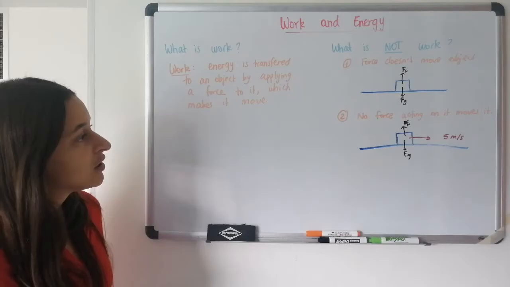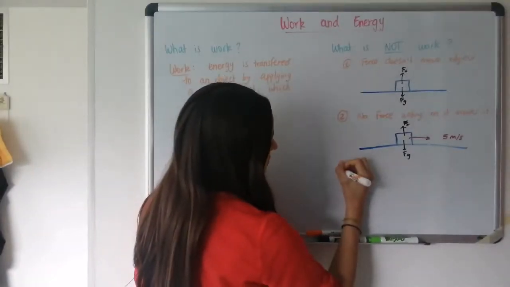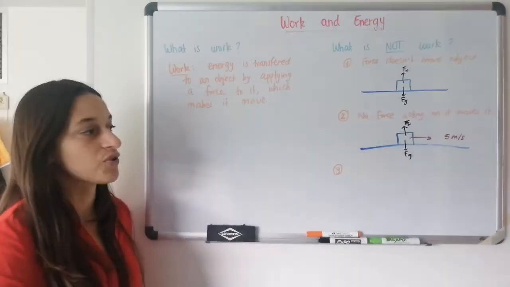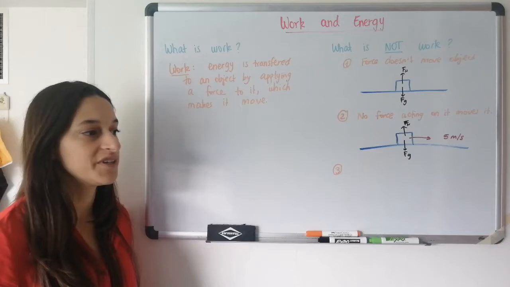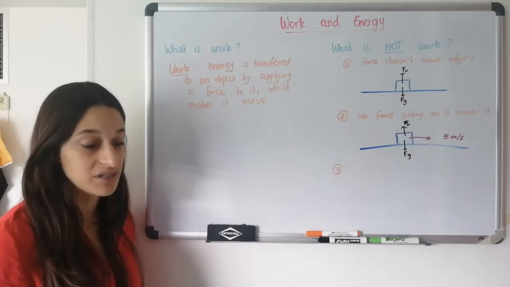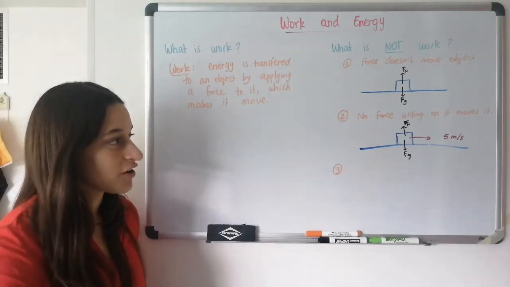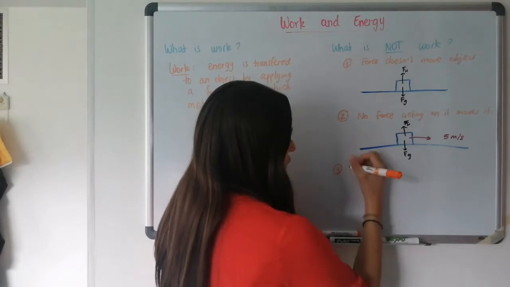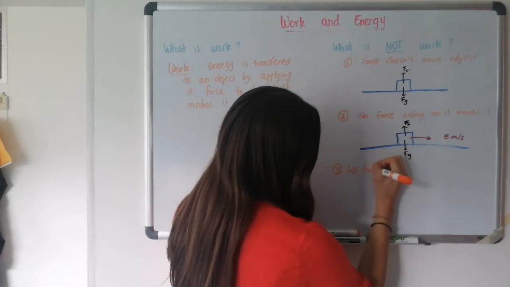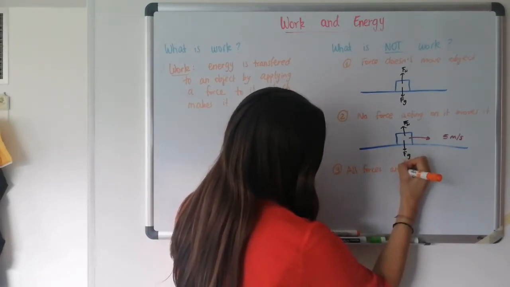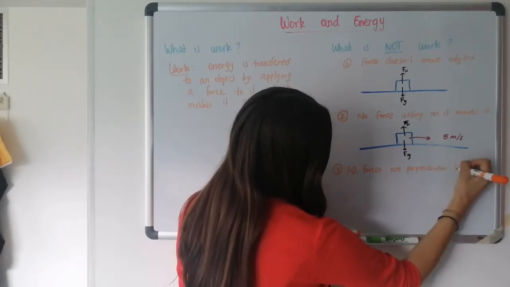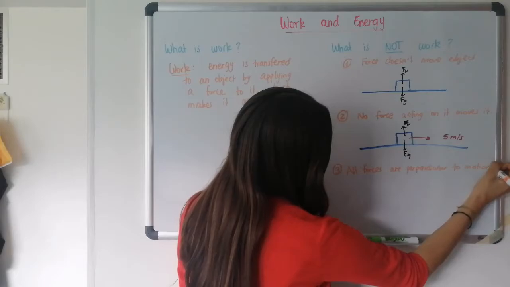And the third one basically comes from the other two and is when there is no force in the direction of motion. For a force to be moving the object, to be giving it its motion, the force has to have at least a component in that direction. So if all of the forces are perpendicular to the direction of motion, then there is no work.